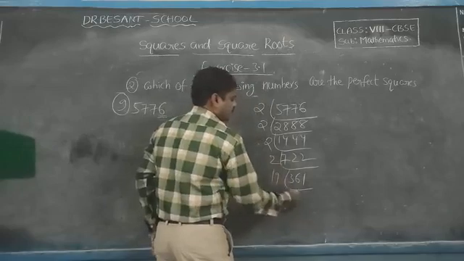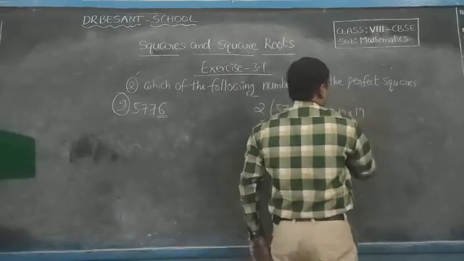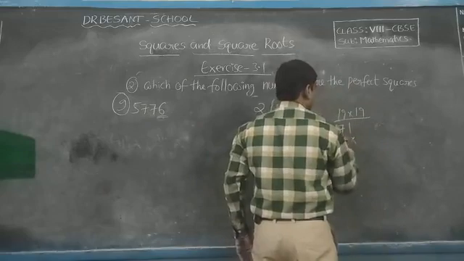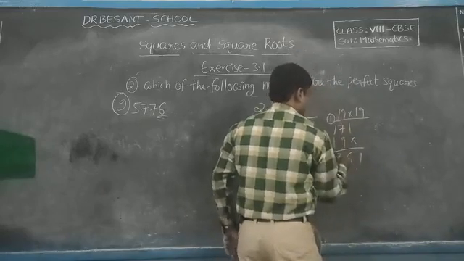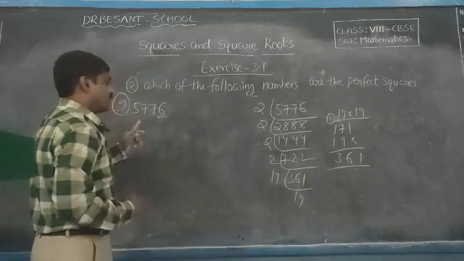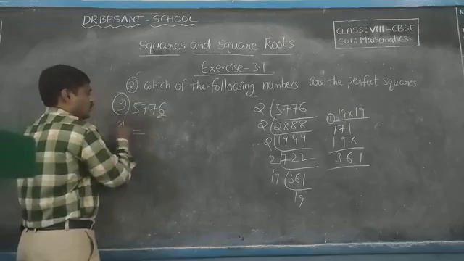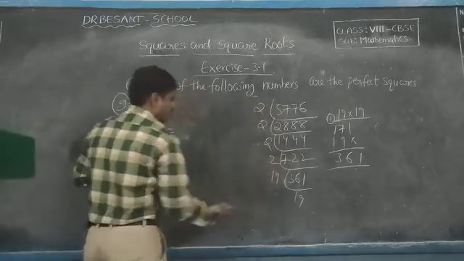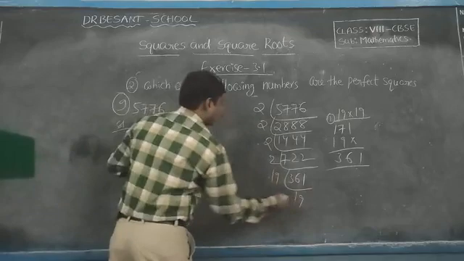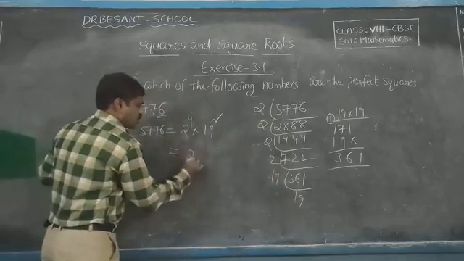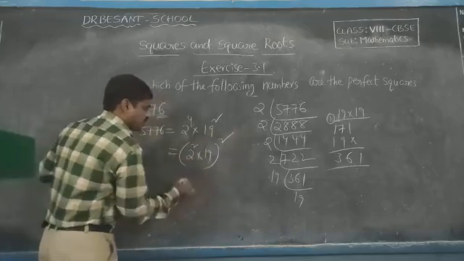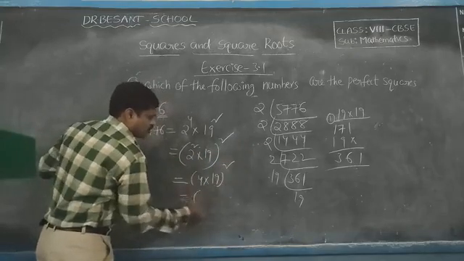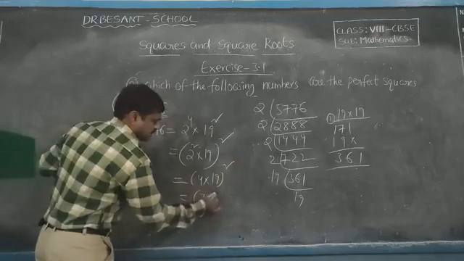We know that 19 into 19 is 361. So 5776 is equal to 2 to the power 4 into 19 square, that is equal to 2 square into 19 whole square. 2 square means 4, so 4 into 19 whole square is 76 whole square.